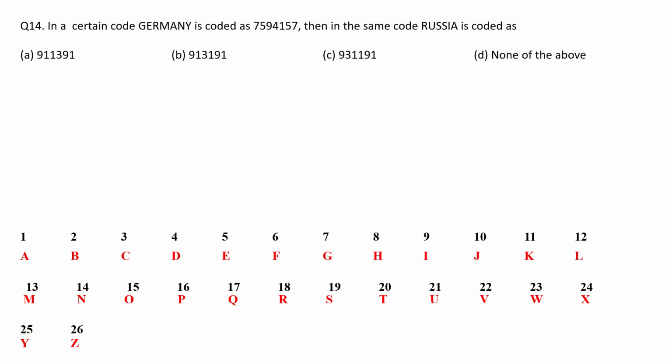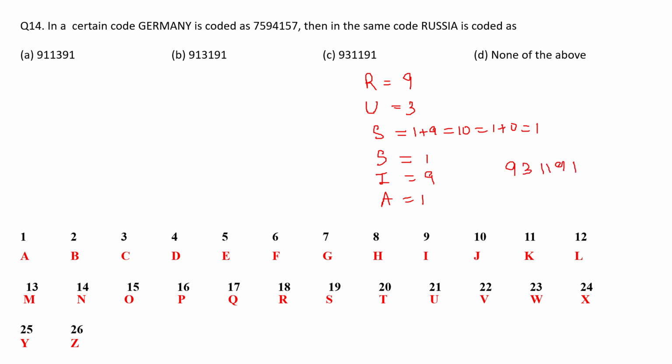In the same way, I am now going to code Russia. So R is in 18th place, 1 plus 8 is 9. U is in 21st place, so 2 plus 1 is 3. S is in 19th place, so 1 plus 9 will give me 10 and again 1 plus 0 will be 1. So again another S is also 1. Next is I is in 9th place and A is in 1st place. So the order is 9 3 1 1 9 1. So if you see, C is the correct option.